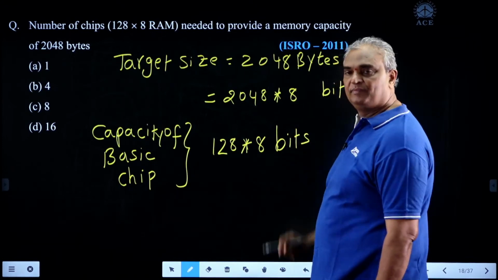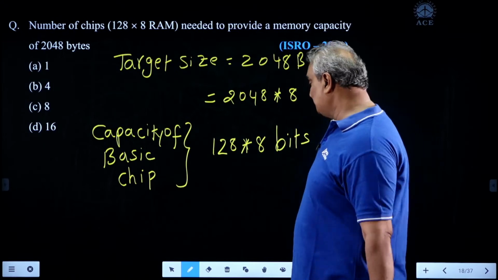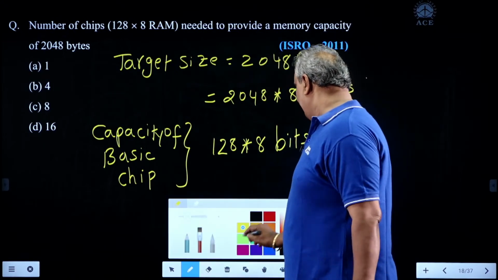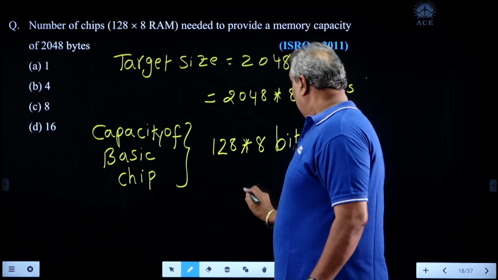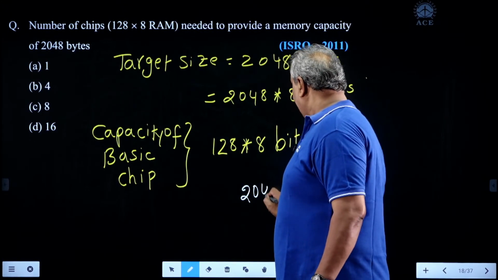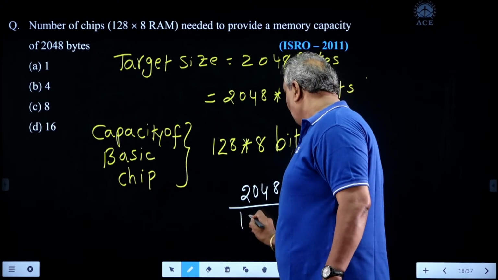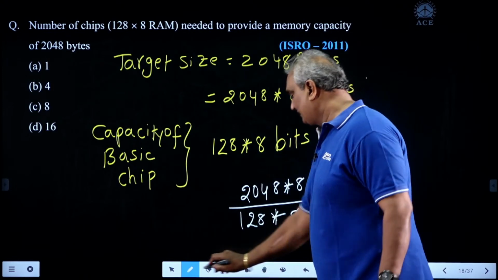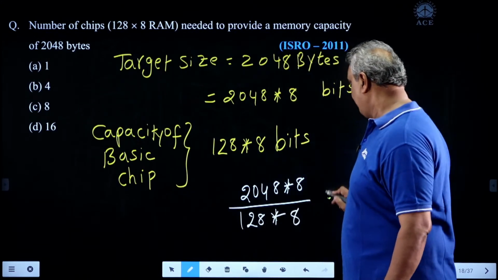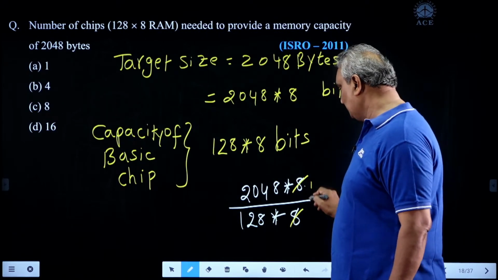That's why the total number of chips needed is the target size by the basic size. It is 2048 into 8 by 128 into 8. Here cancel the size of the word, that means 1.